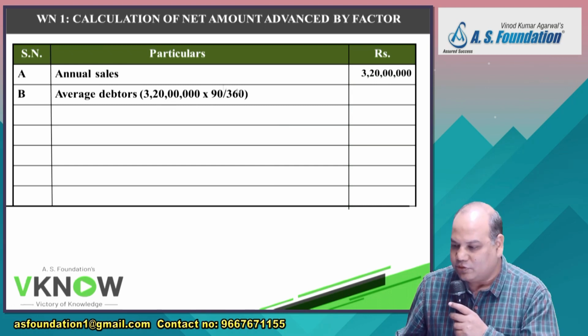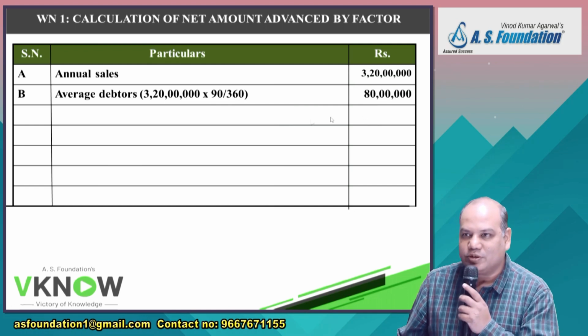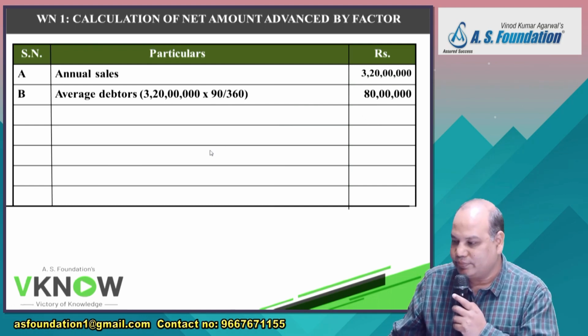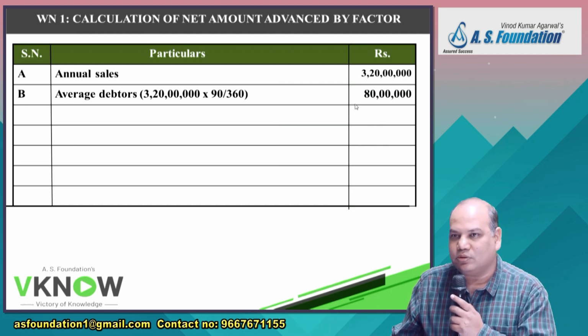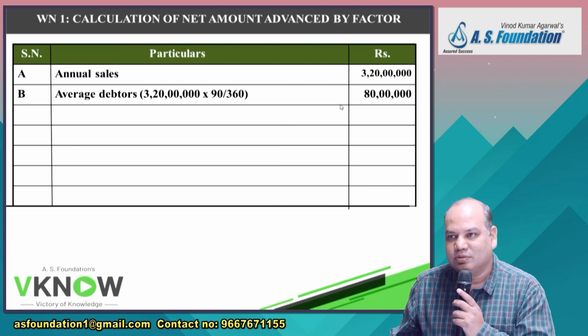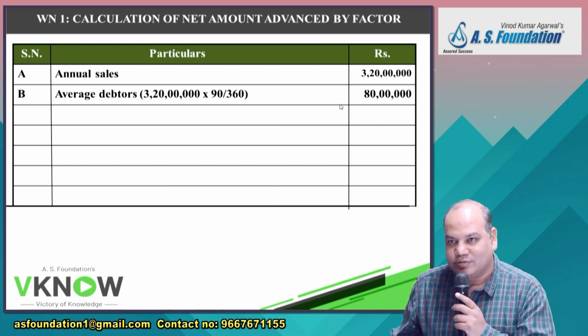Proportionate. The whole batch is over, and then you give us such a wrong answer. 90 by 360. Can we take 365? You are most welcome, but then you manage the remaining answer yourself. Okay. For simplicity, can't we assume 360 days so that you get a complete whole number, 80 lakh rupees here? And that is also a quarter's sale. Can I say that? In 3 months, how much sales takes place? 80 lakh. How much debtors are generated? 80 lakh.